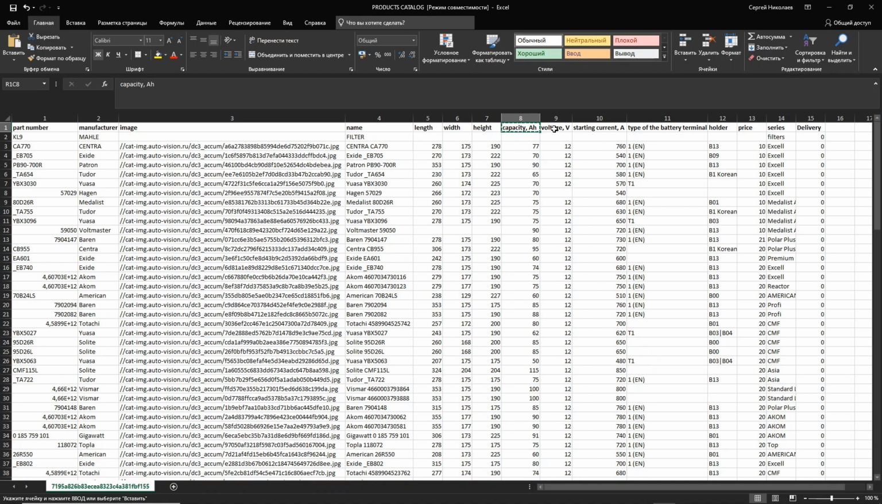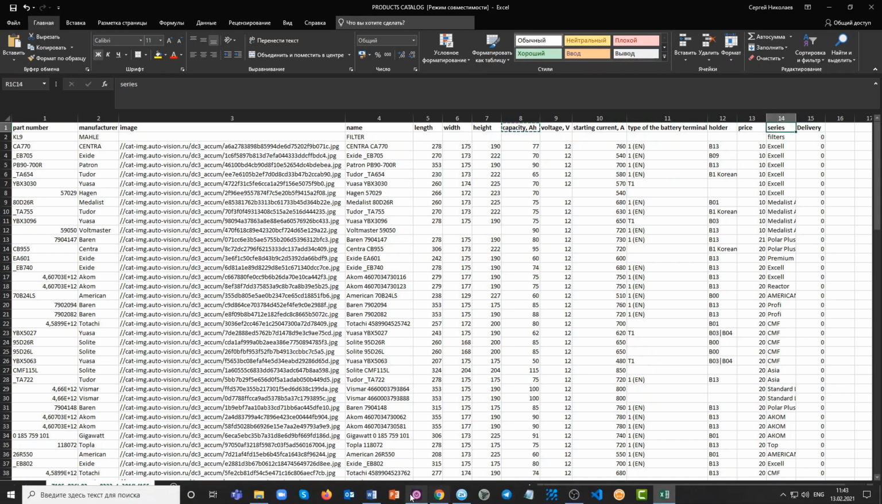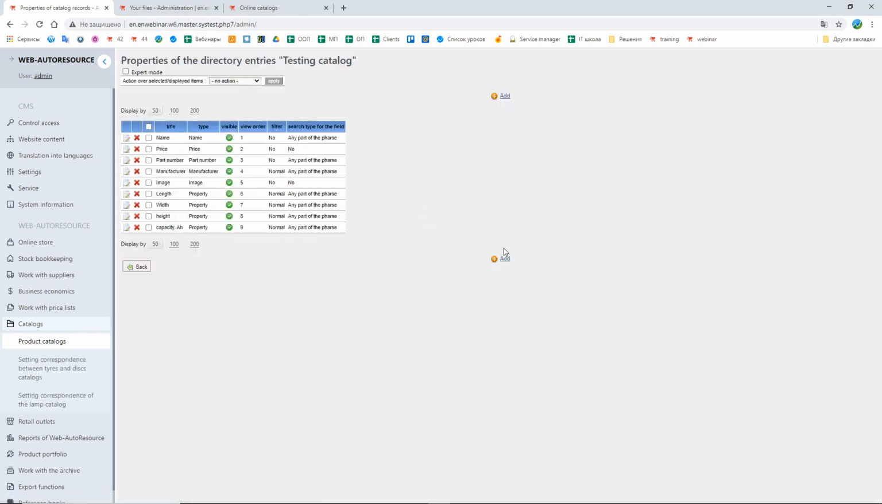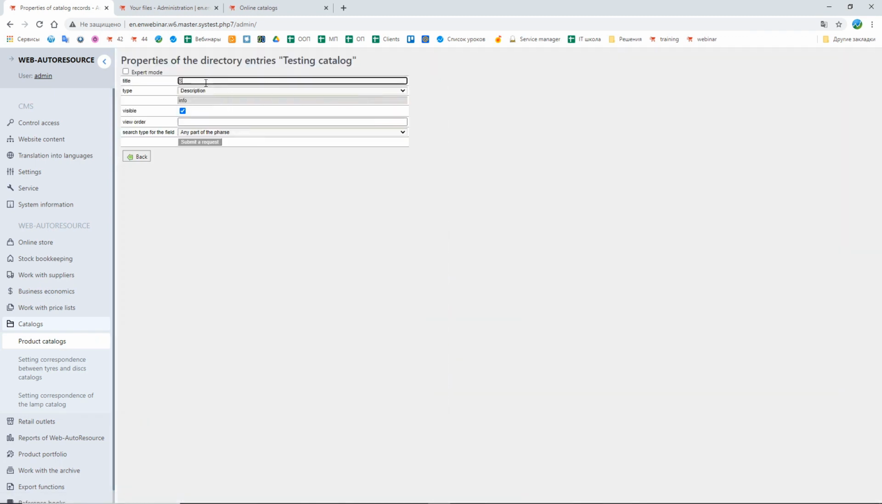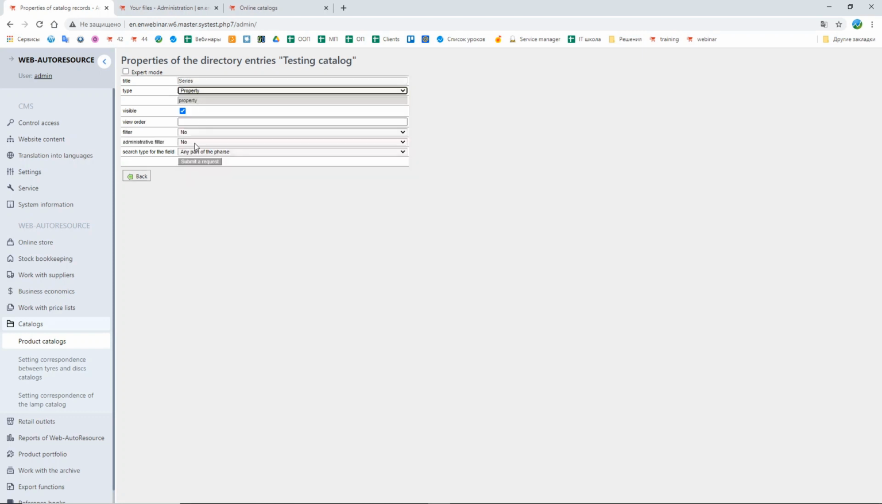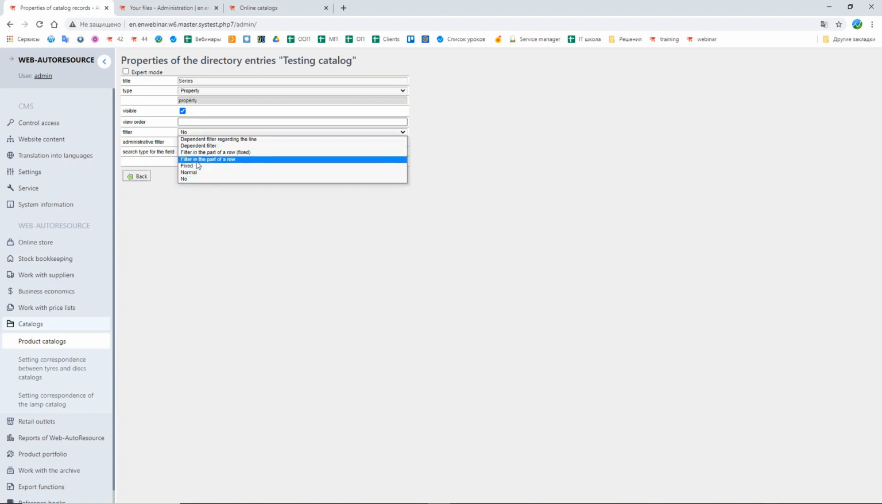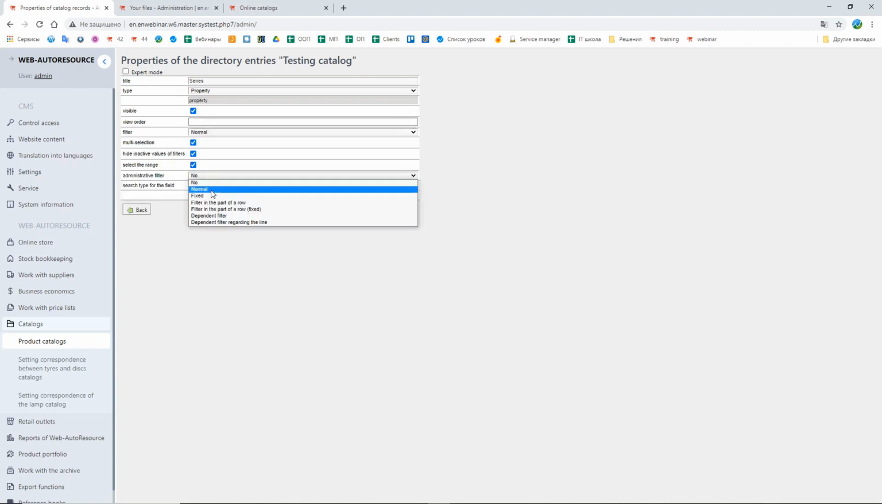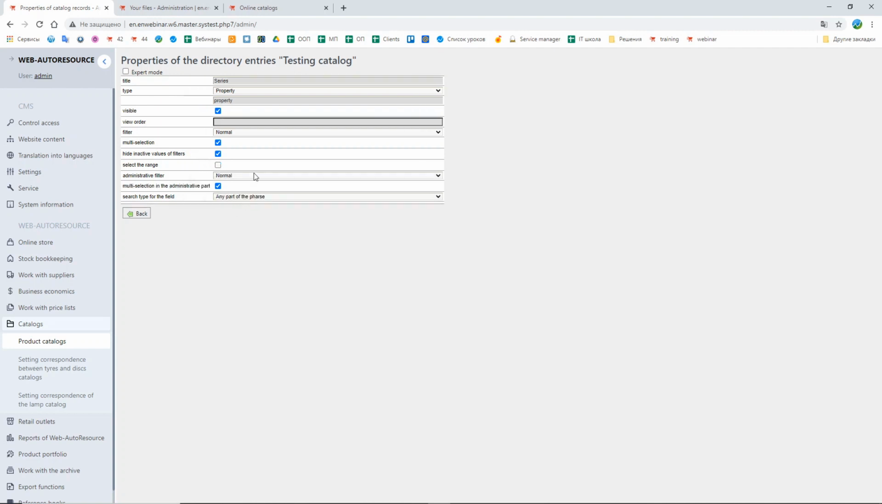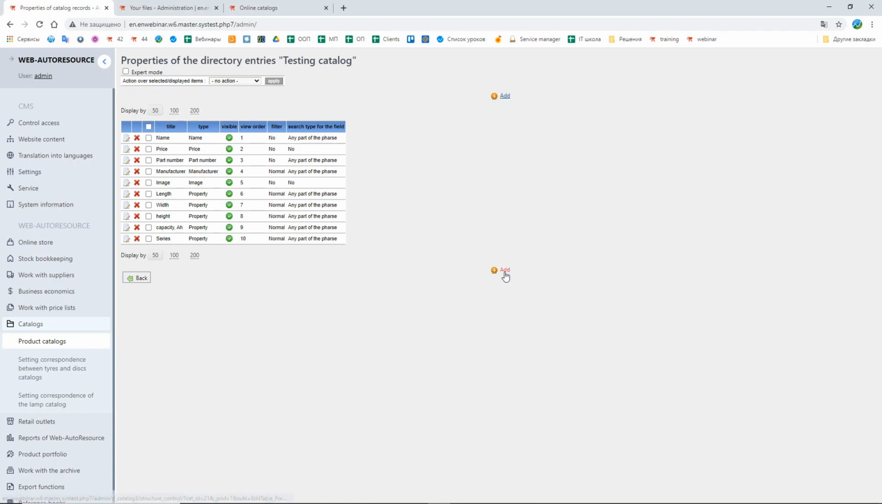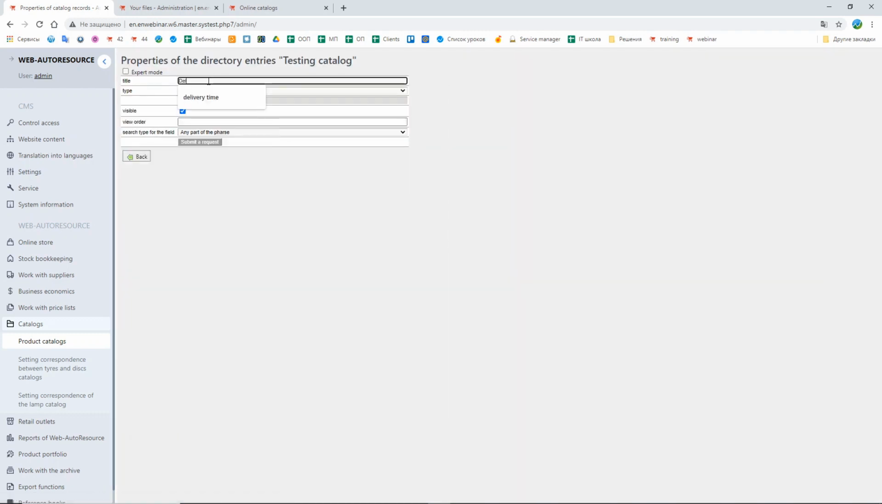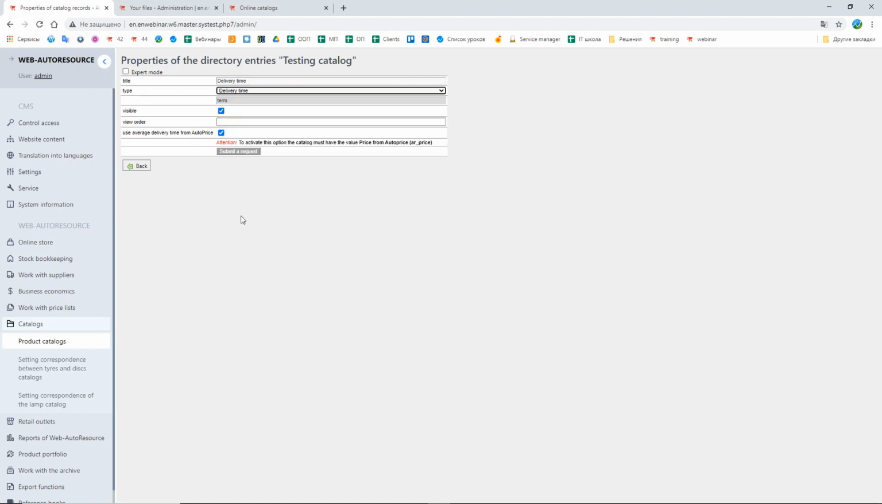and for example, for now I'm going to miss these properties and going to add only this one, series and delivery time. Let's add another property, call it series, type property, used as filter, and delivery time. Type delivery time.